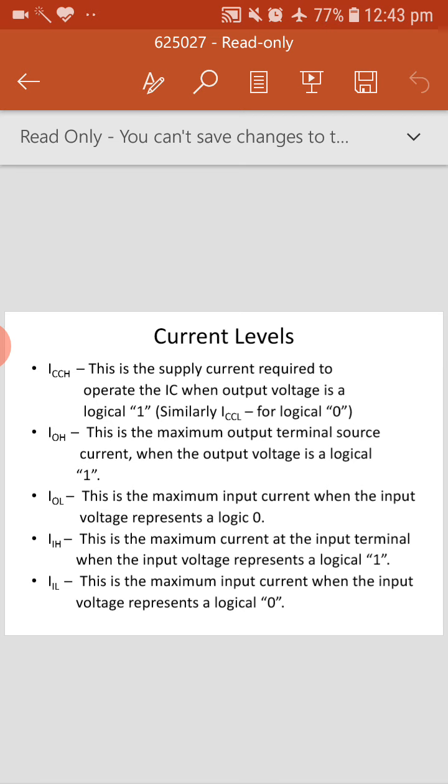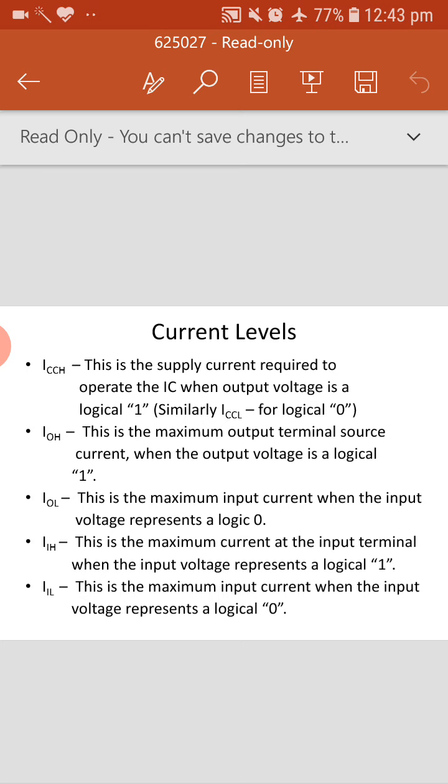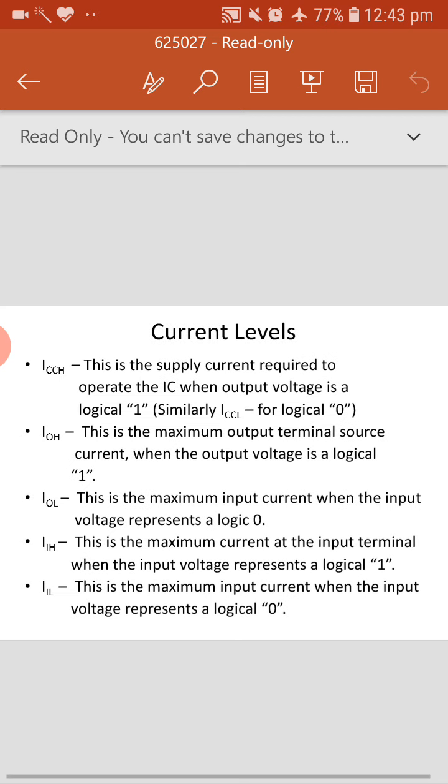Like voltage, similarly we have IOH, the maximum output terminal source current when the output voltage is logical 1. Whenever there is a 1 at the IC output, what current should it source at the particular pin in which it wants to drive the 1? Similarly, IOL is the maximum input current when the input voltage represents 0.